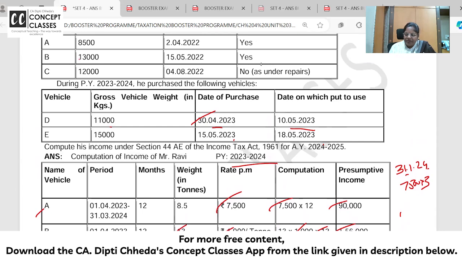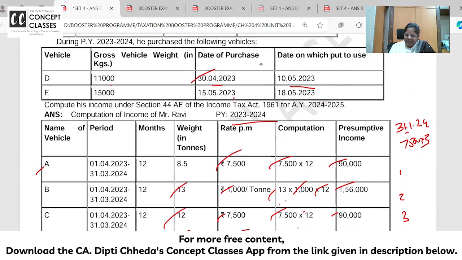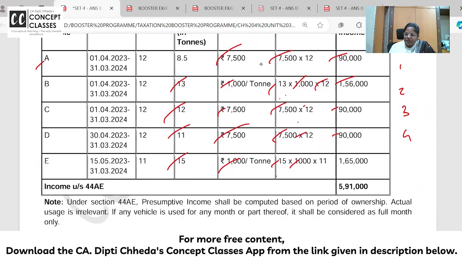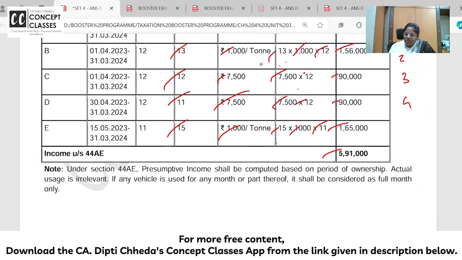Date of purchase is 15th May, date of use is 18th May. So how many months we have used this vehicle? 11 months. April it was not there. So 15 into 1000 into 11. Presumptive income shall be computed based on period of ownership. Actual usage is irrelevant. While charging the depreciation, the date of purchase is irrelevant. Date when it is put to use we take. If any vehicle is used for any month or part, it shall be considered as full month.